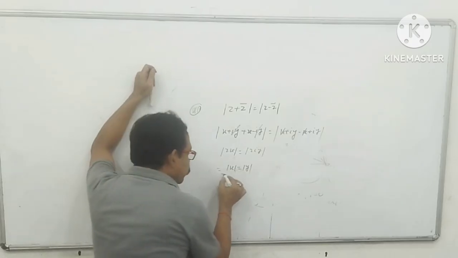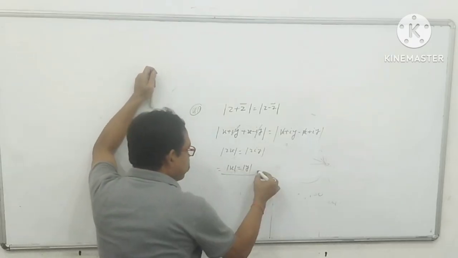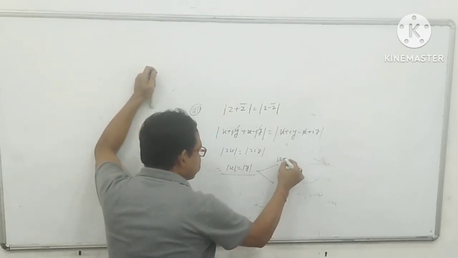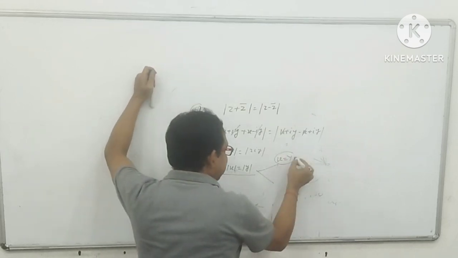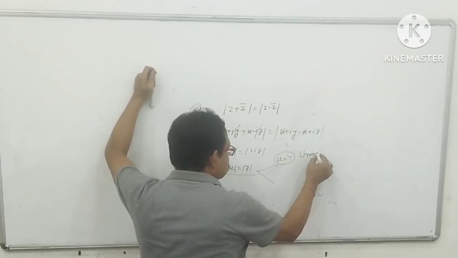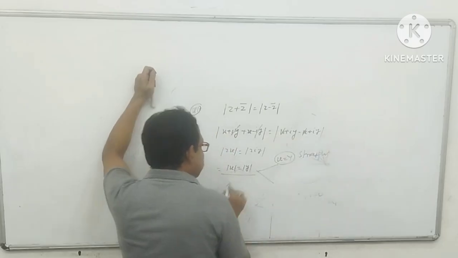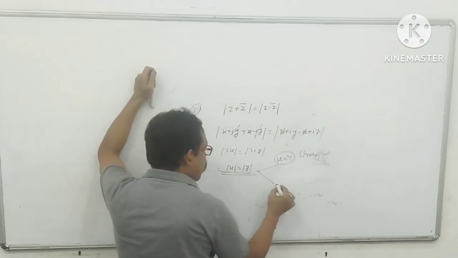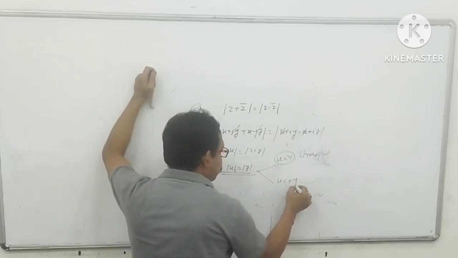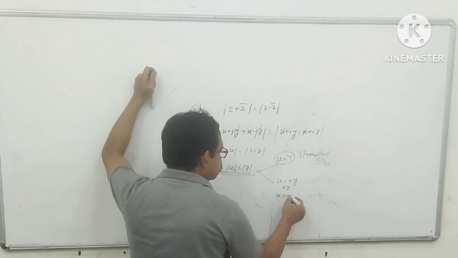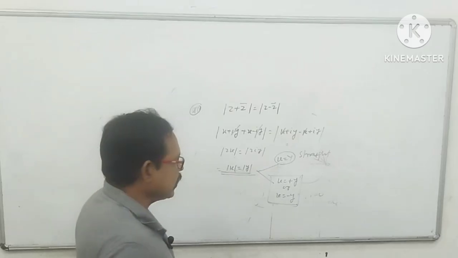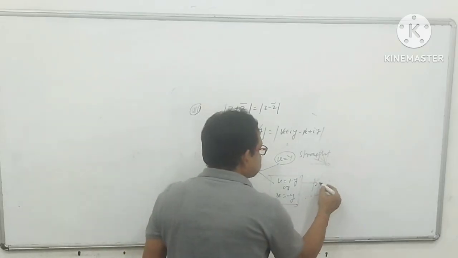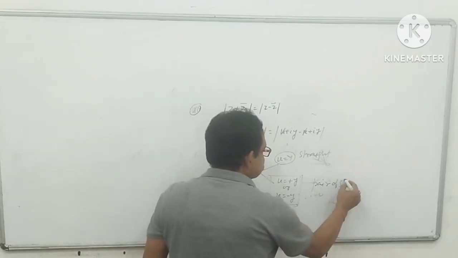So my dear student, sometimes students make a mistake and say that x equals y and this is a straight line. That is wrong, my dear student. It is given in the mod, so it may be x equals plus y or x equals minus y. The correct option is: the locus is a pair of straight lines.